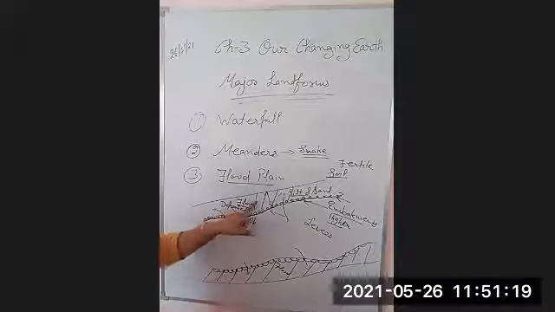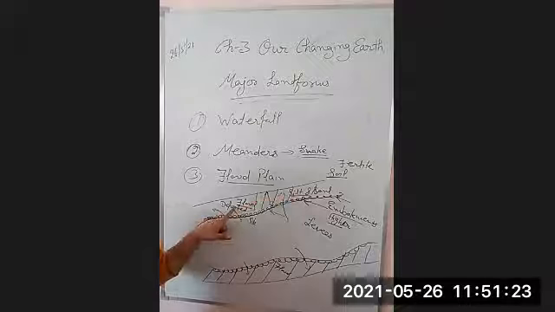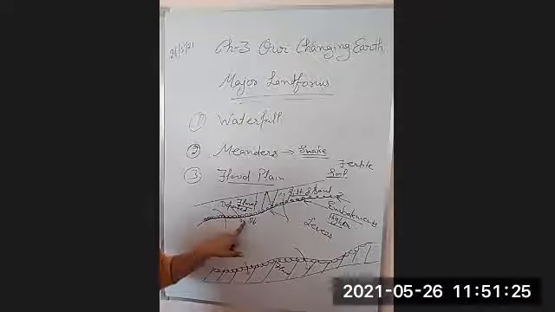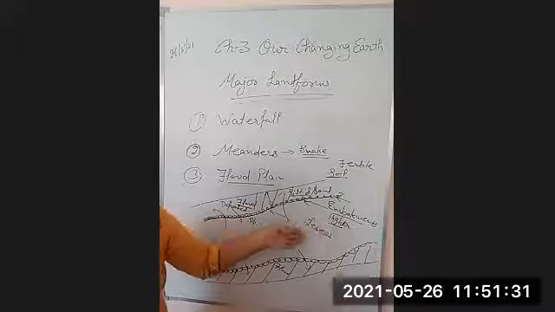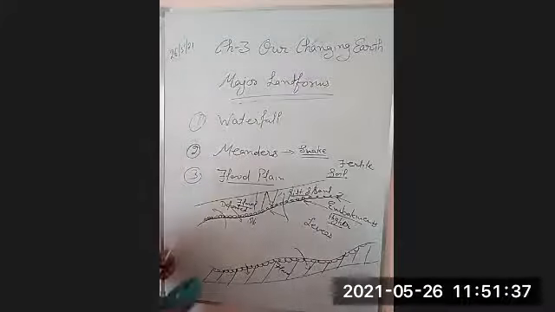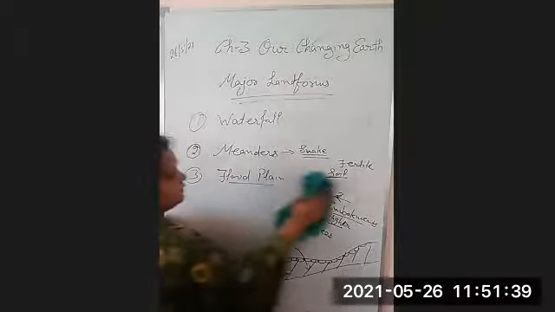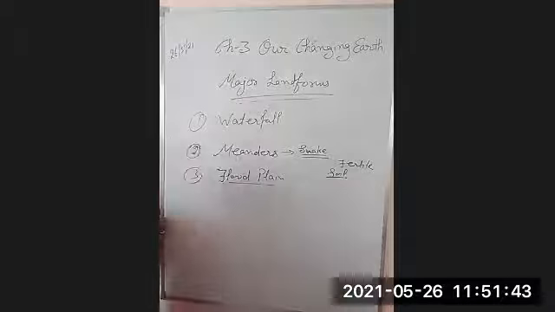The plain area in which the river deposits silt and sand is known as floodplain. The bank of the river where it deposits sand and silt and the banks go higher, they are known as levees. So these types of features are formed by the depositional work of a river. One more depositional work of river.